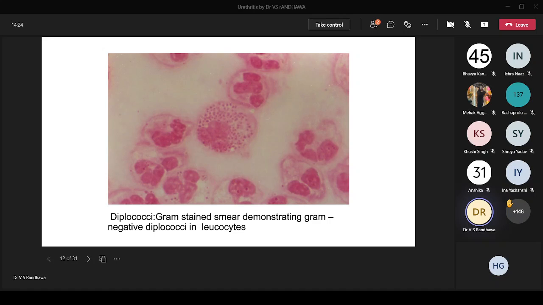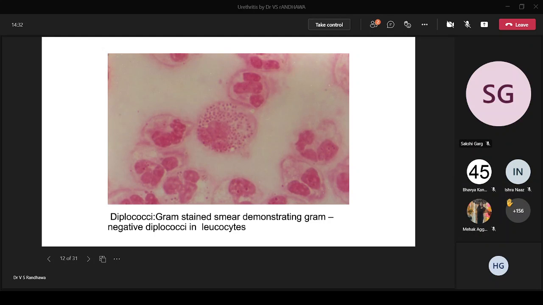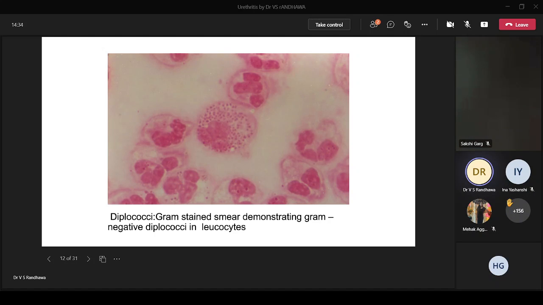The important thing, as a clinician or as a microbiologist, is that you have to distinguish this entity from the granules that you often see in these pus cells. You should not confuse it with the granules; you should be able to see that these are basically microbes or bacteria. That's the challenge. This is a classical picture you might get in your practical, or also in theory.